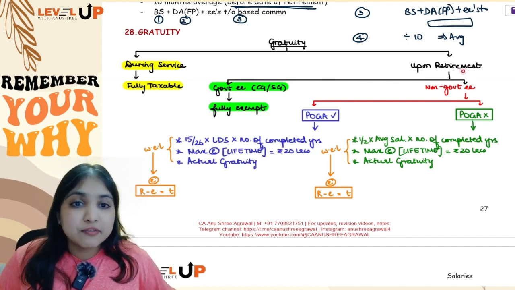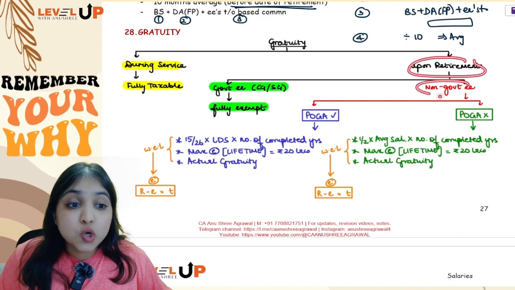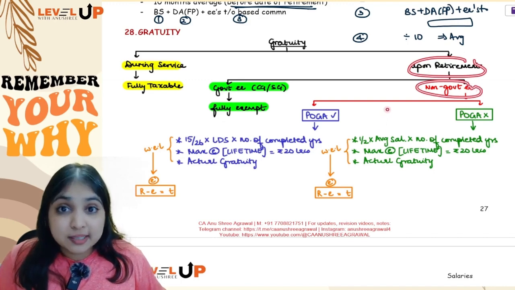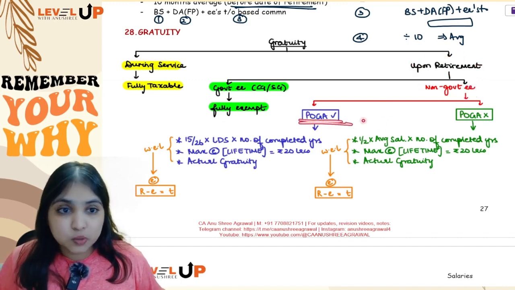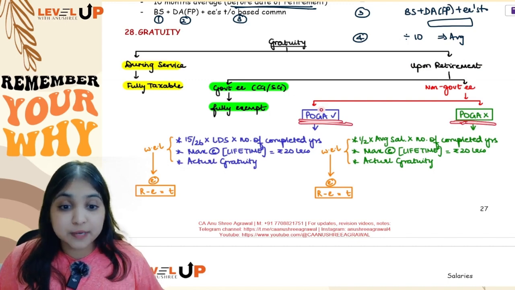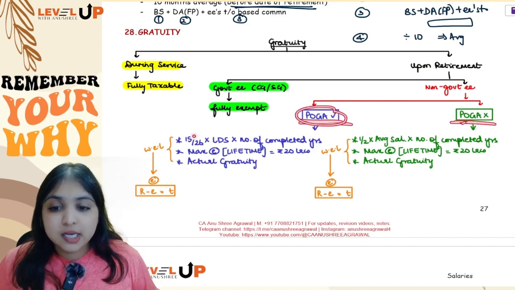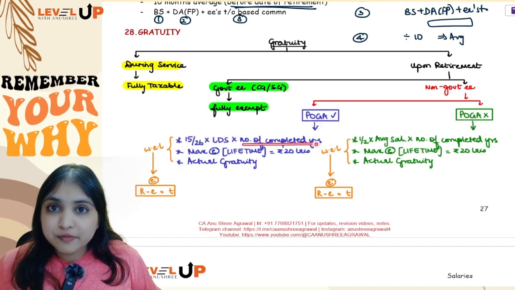However, if gratuity is received upon retirement by a non-government employee, first you will check the question: is the employee covered by POGA or is he not covered by POGA. If he is covered by POGA, then 15 by 26 into last drawn salary into number of completed years.